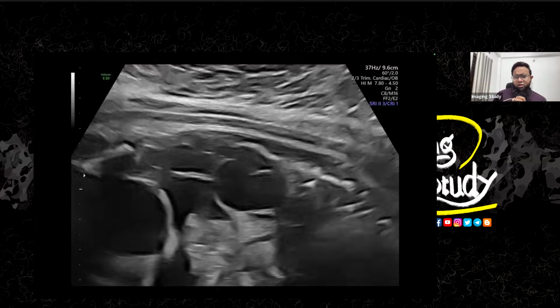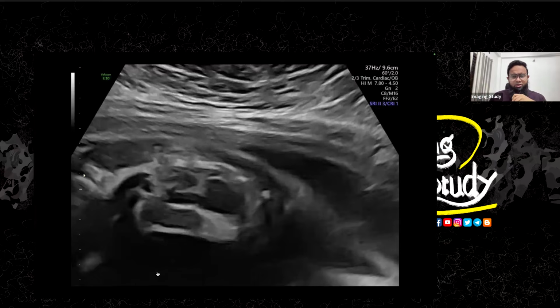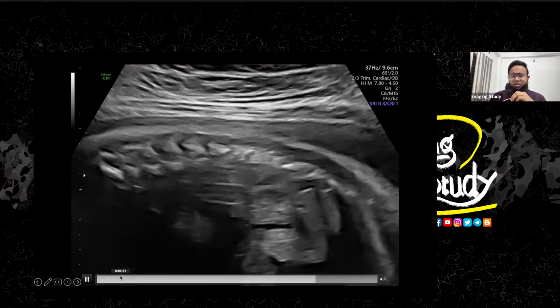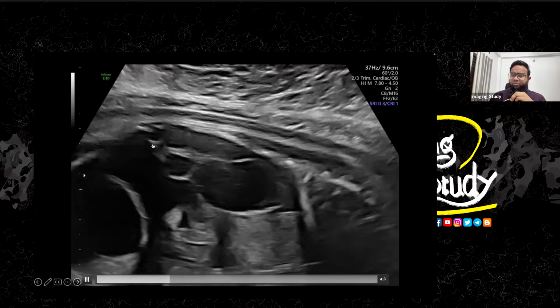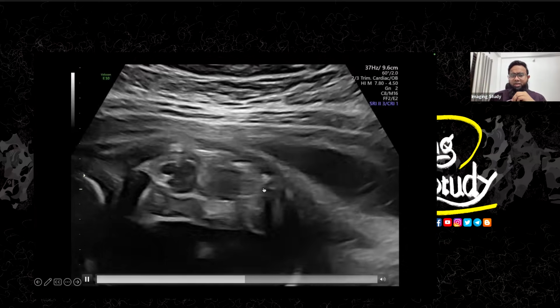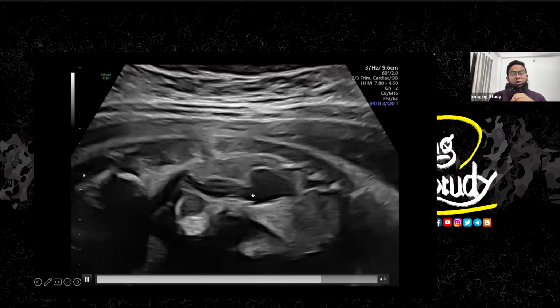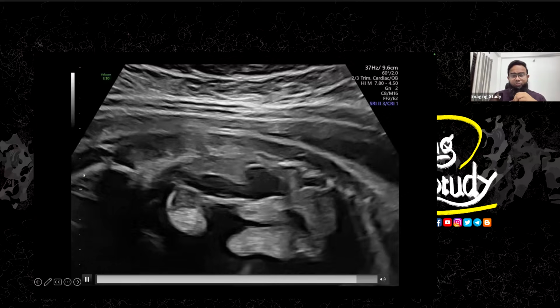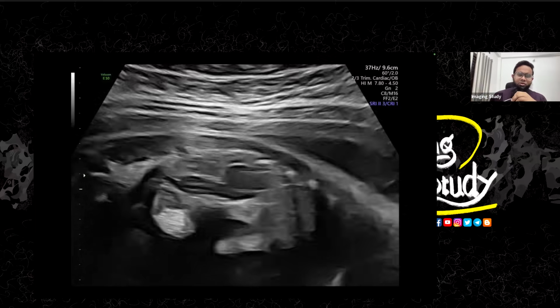Okay, so now we can understand there's some abnormality going on. Now here's the picture of both kidneys. Let me show you again. So this is the right kidney, which is showing multicystic dysplastic nature. And now on the opposite side of the spine, you can see the left kidney with hydronephrosis. We call it urinary tract dilatation. Okay, so there's something abnormal. Let's look at other parts.